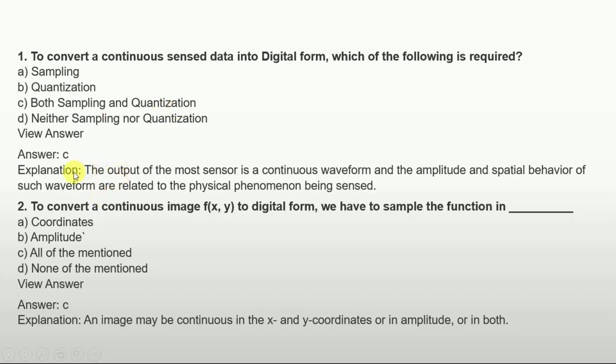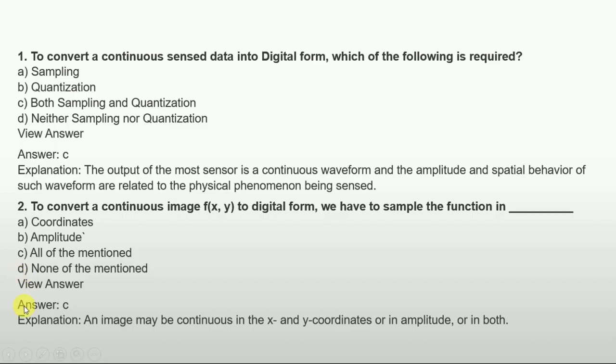If we see the explanation, the output of most sensors is a continuous waveform, and the amplitude and spatial behavior of such a waveform are related to the physical phenomena being sensed. Our new question is: to convert a continuous image, that is the function f(x, y), to digital form, we have to sample the function in dash. Option A is coordinates, option B is amplitude, option C is all the mentioned, option D is none of the mentioned.